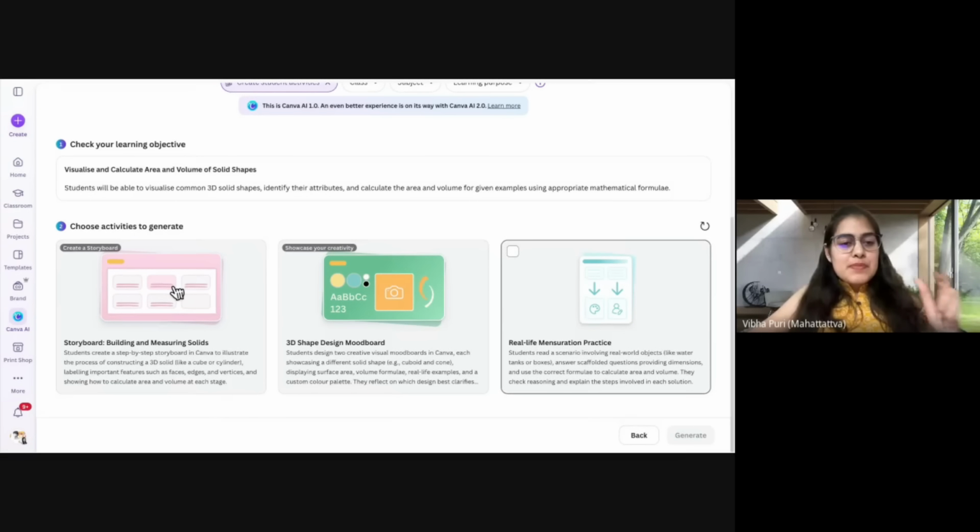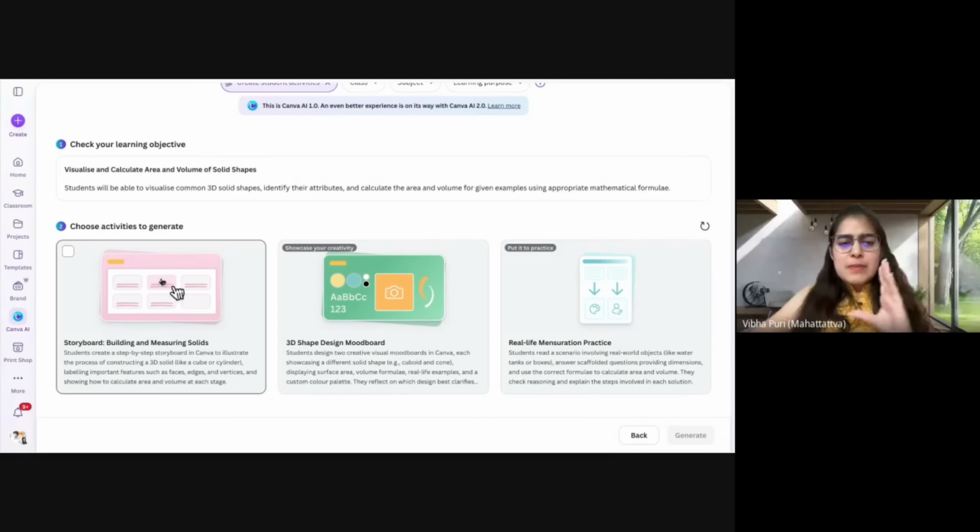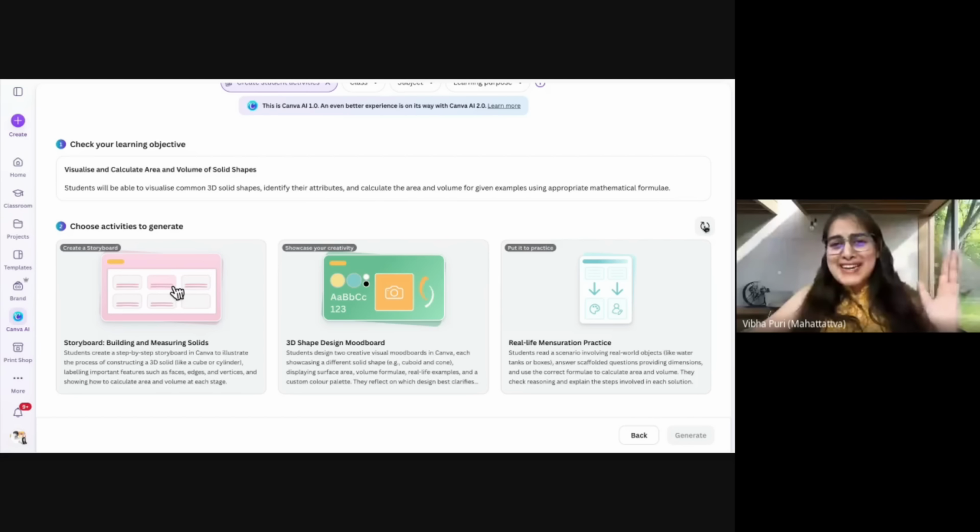And if you see, first of all, it's confirming my learning objective. Is this the correct one? Again, as NEP says, this is where all our planning should start, with our learning objective. And I'll quickly check, yes, this is my learning objective, and it's giving me a few options. I can choose one or I can choose all three, or if I'm not happy with any of them, I can always refresh and say, no, give me more ideas.